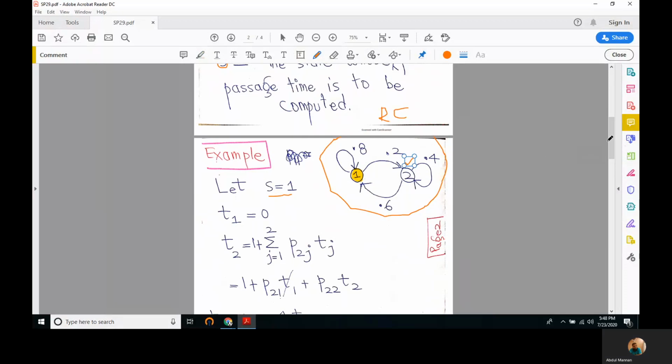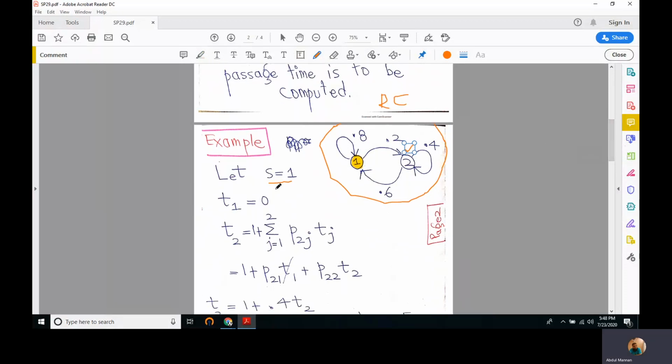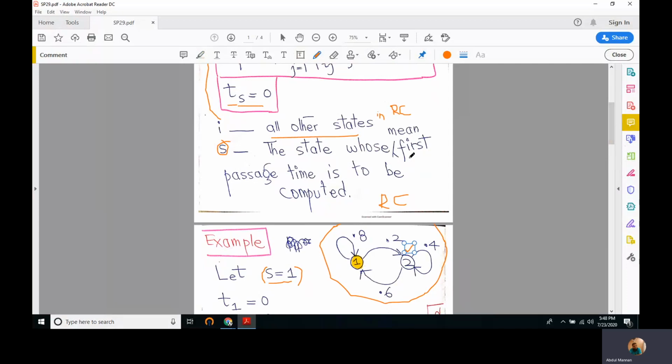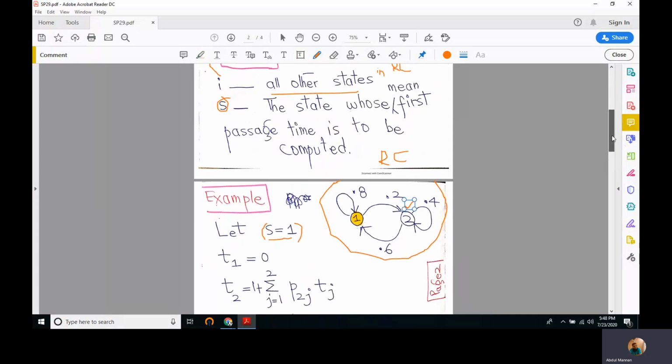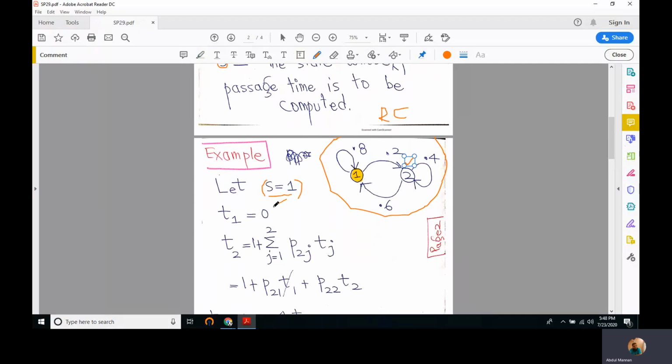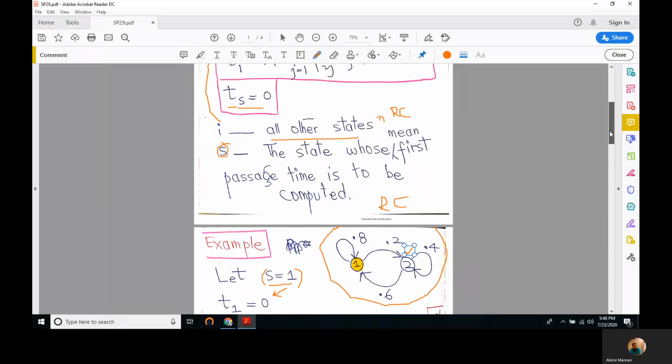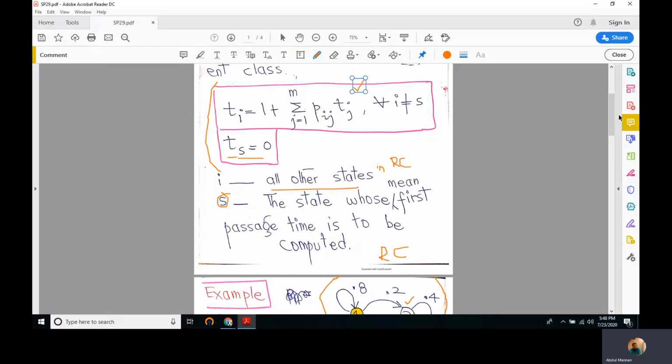So T1 is 0 because we have selected S equal to 1, and we have just studied that T for the state for which we want to compute the mean first passage time, we put equal to 0. So we have put T1 equal to 0 here because S is 1. And then for all other states present in the same recurrent class, we use this recursion based formula.